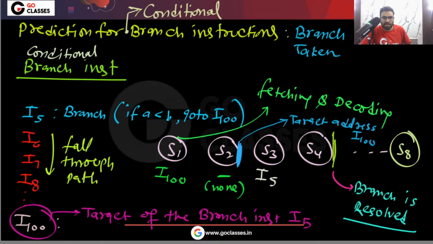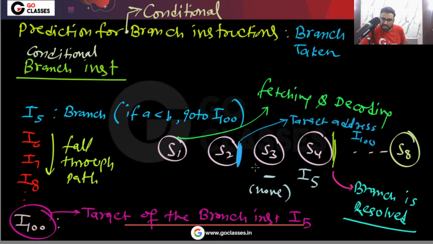Very simple. Now notice, when this I5 will go here, at this moment there is none here, there is a stall here, and then here I100, and then here I101. Okay, so like that. Is this clear? Very simple.